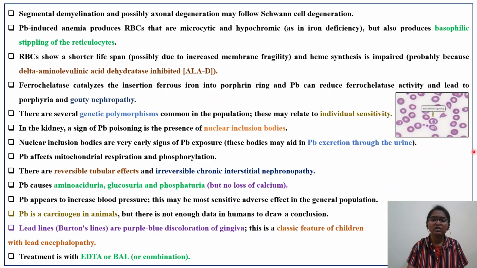So which of the following will cause basophilic stippling of reticulocytes? If the options are arsenic, lead, mercury and so on, you have to select lead. Which of the following causes Burtonian lines? The answer is lead. Like that you have to remember.